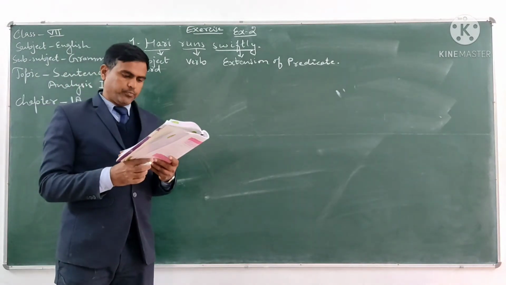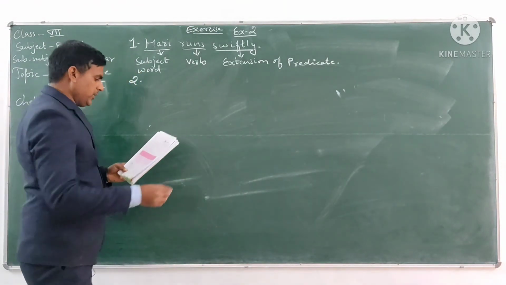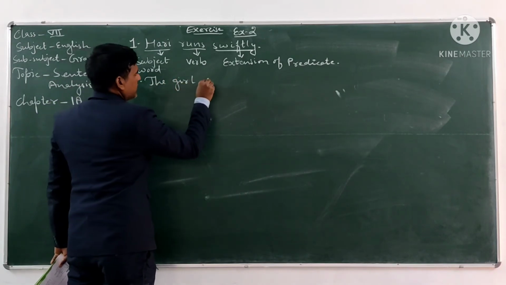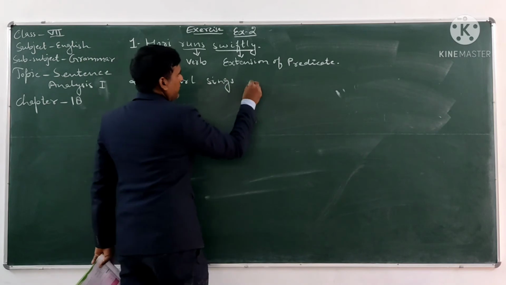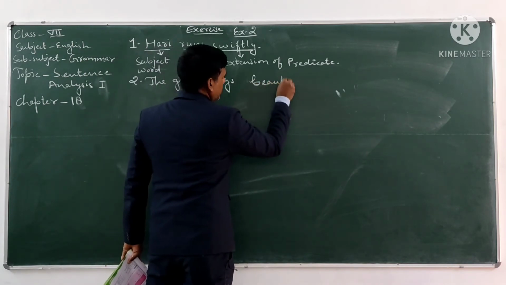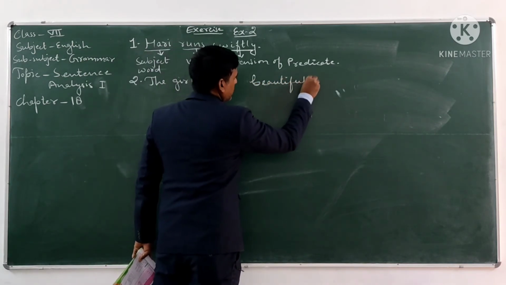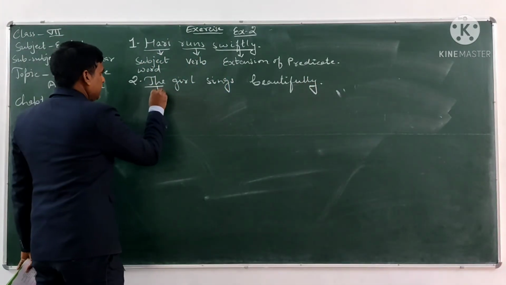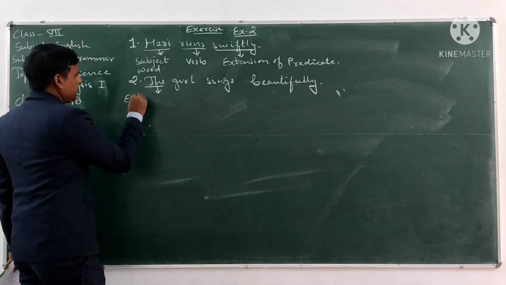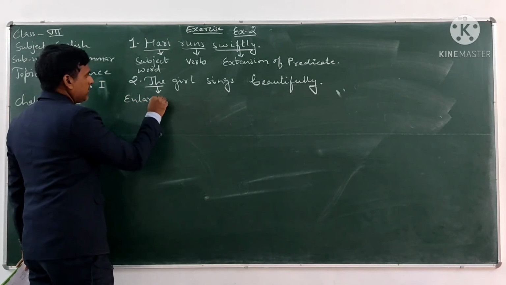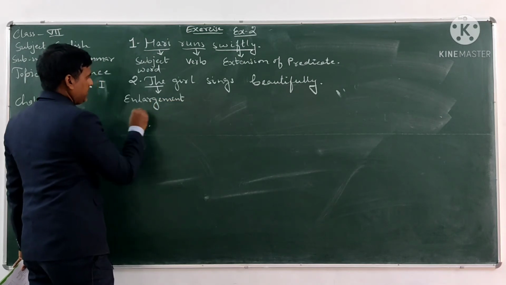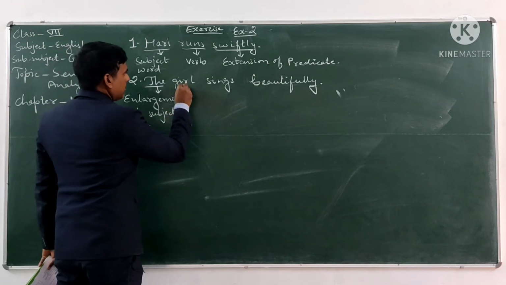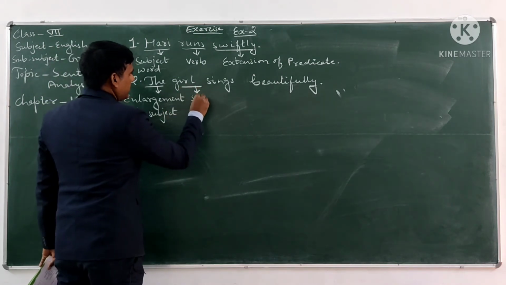Sentence number 2 is the girl sings beautifully. In this sentence, the is the enlargement of subject. Girl is the subject word.